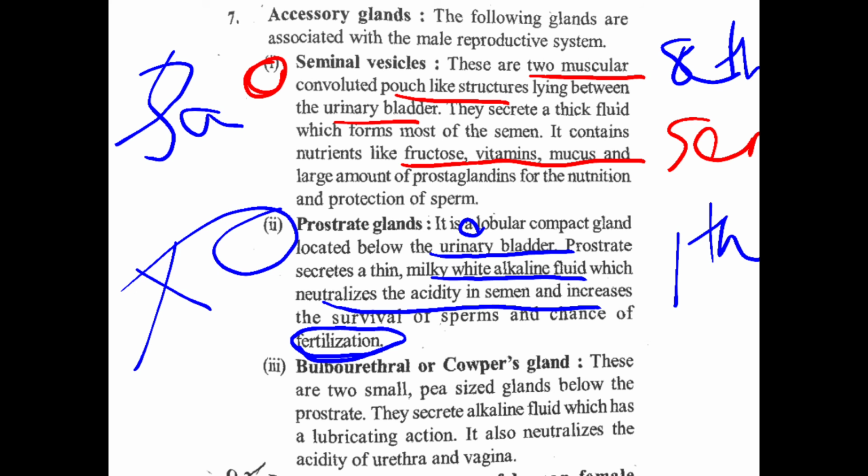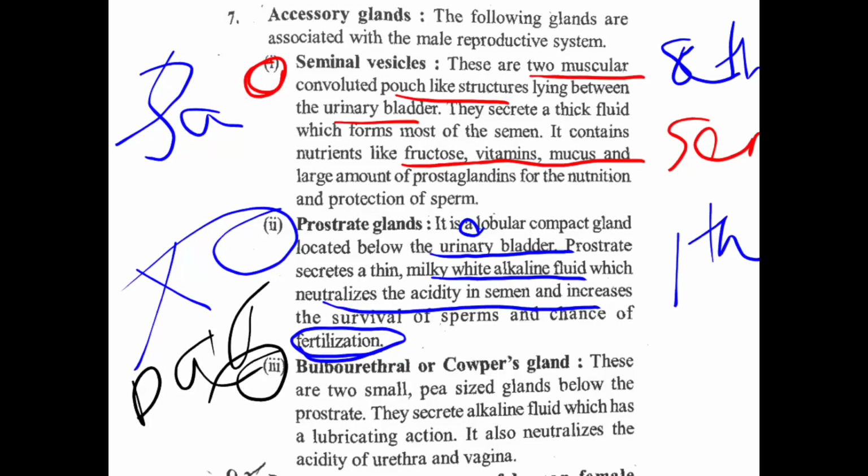Okay. Now bulbourethral gland, or Cowper's gland. These are two small pea-sized glands. It is also paired. These are two, so these are paired. Two small pea-like sized glands present below the prostate gland.